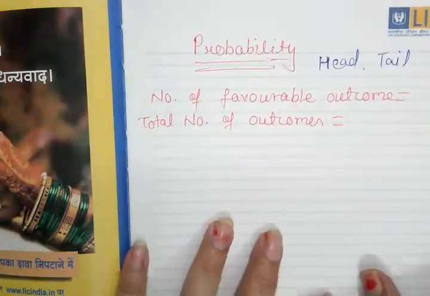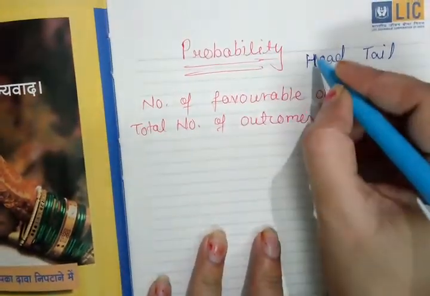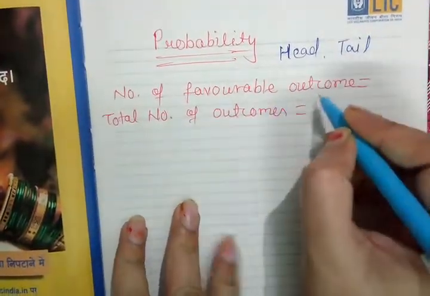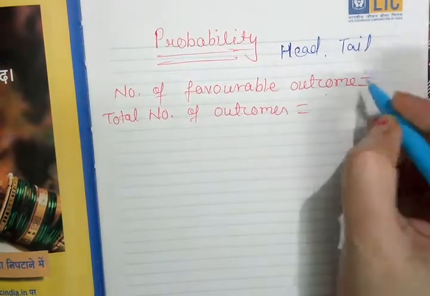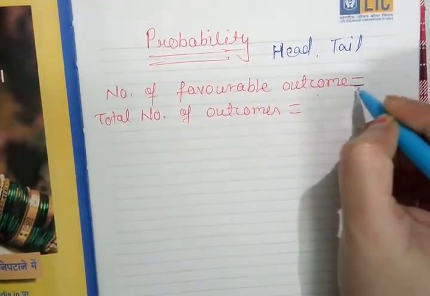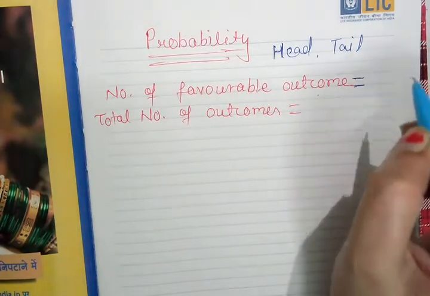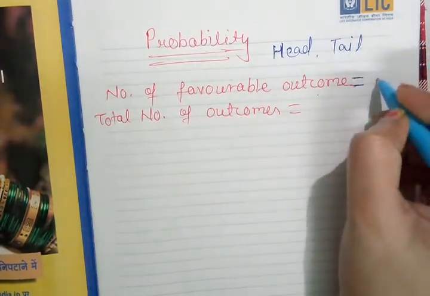So if a coin is tossed, the number of favorable outcomes: there may come head, there may come tail in a coin.